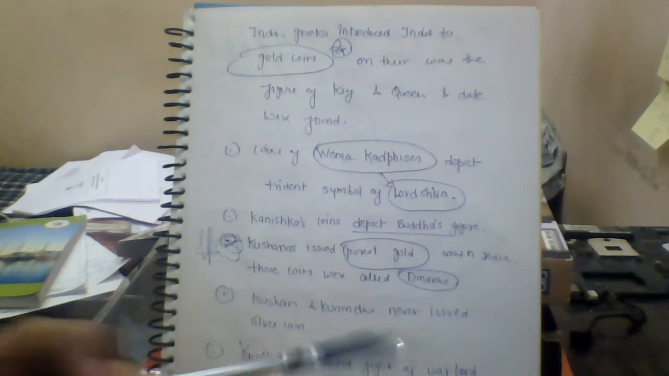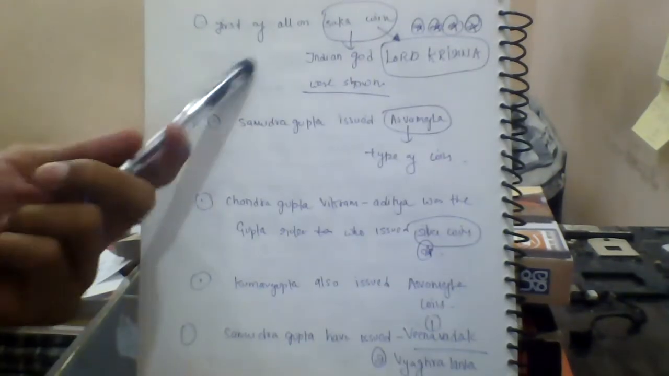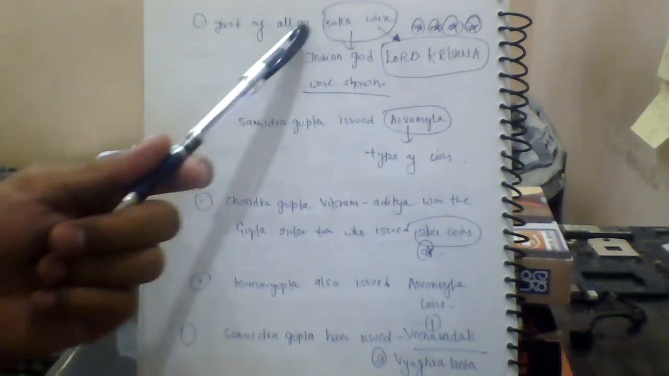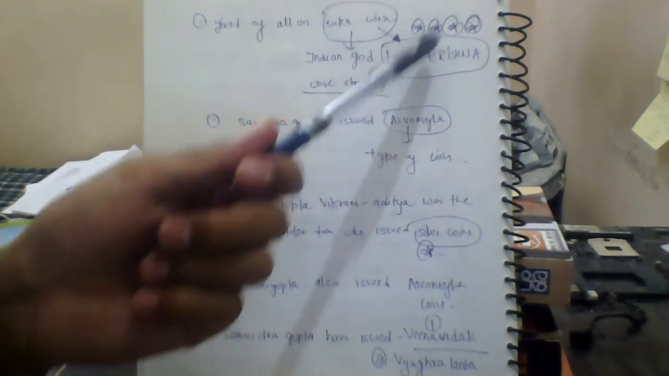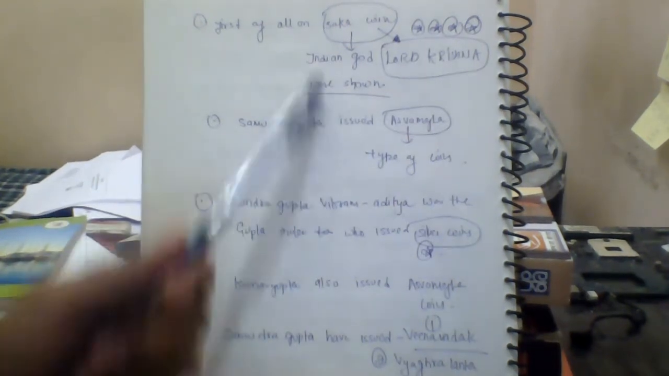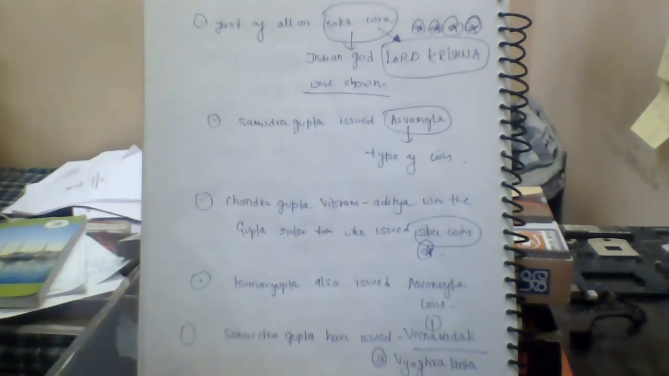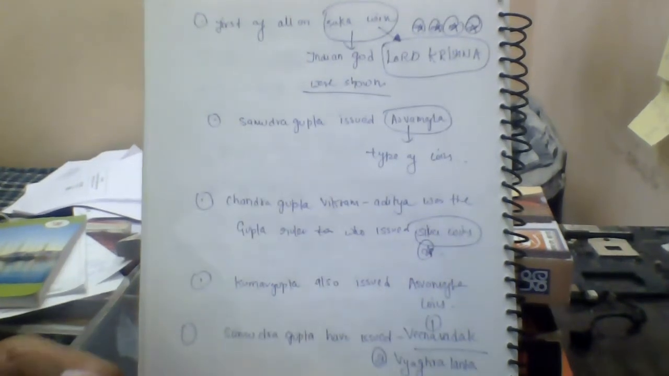They depicted the figure of warlord Kartikeya on coins. And then, first of all on Saka coins, the Indian god Lord Sri Krishna was shown. So in the Saka dynasty coins, Lord Sri Krishna was shown. This is also an important thing to understand.